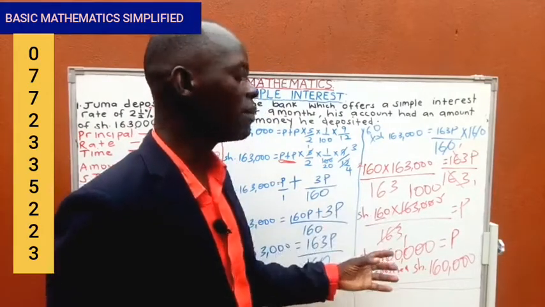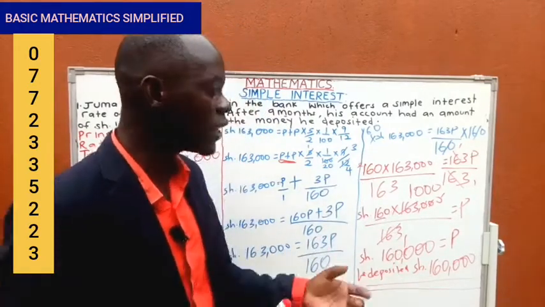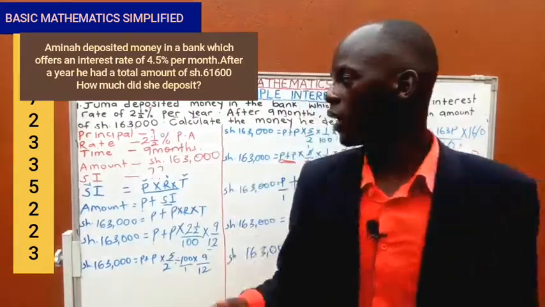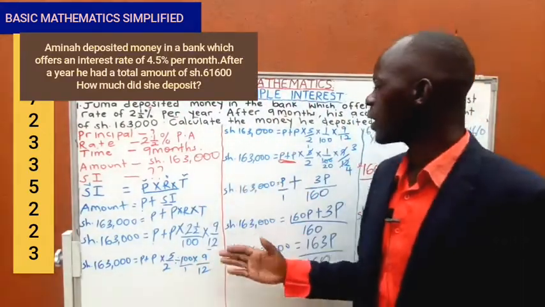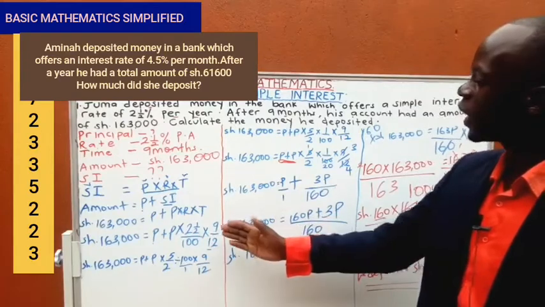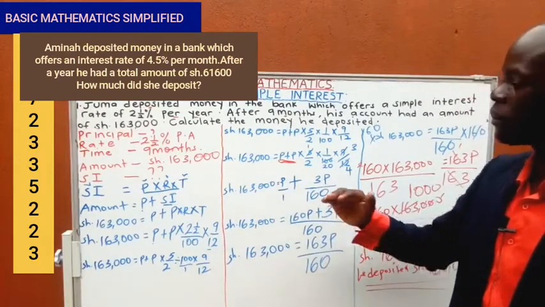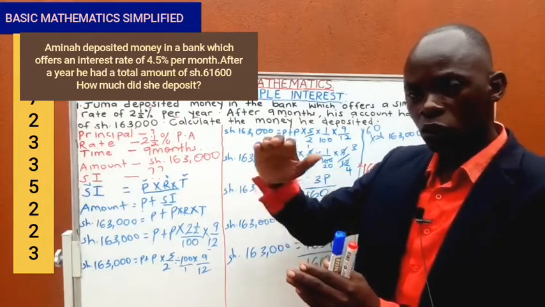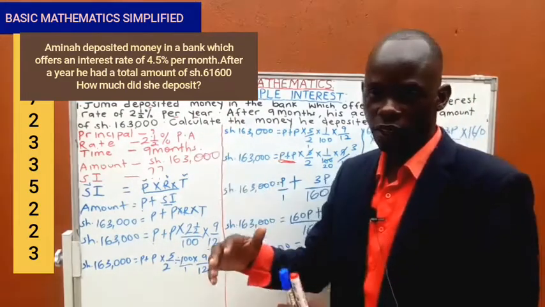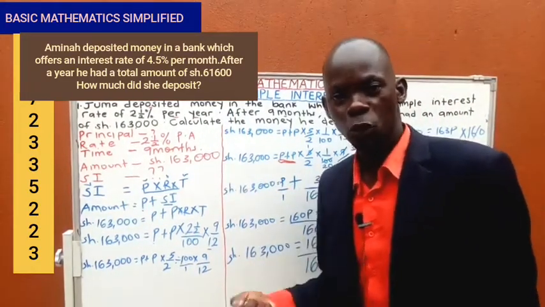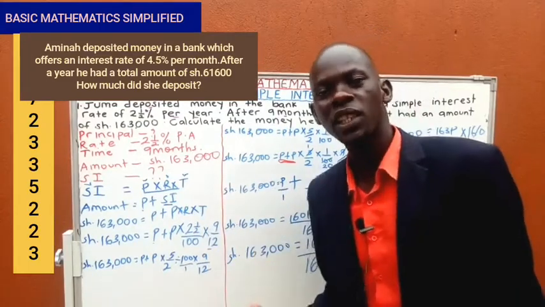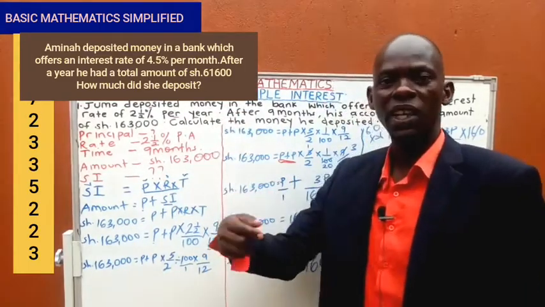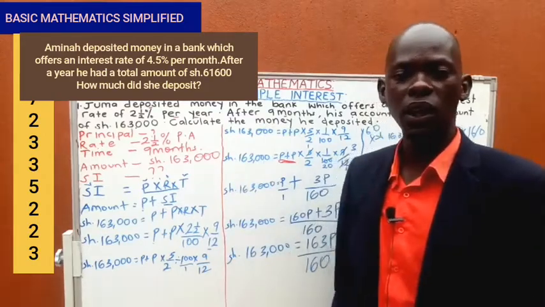We believe at this time they will have learned how to divide. They will have learned the other part of simple interest. That's why moving here now becomes very easy, because remember, we start from known to unknown, from simple to complex. We move in that stage so that we are able to pick the things very well. From each stage, a learner should always memorize, should always understand, not cram.